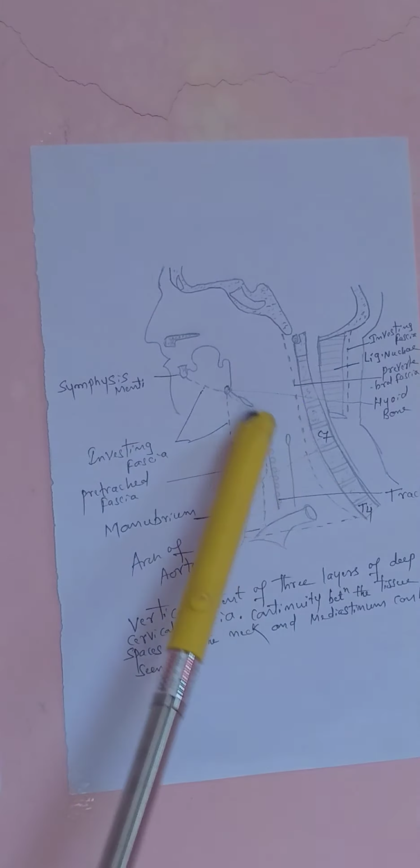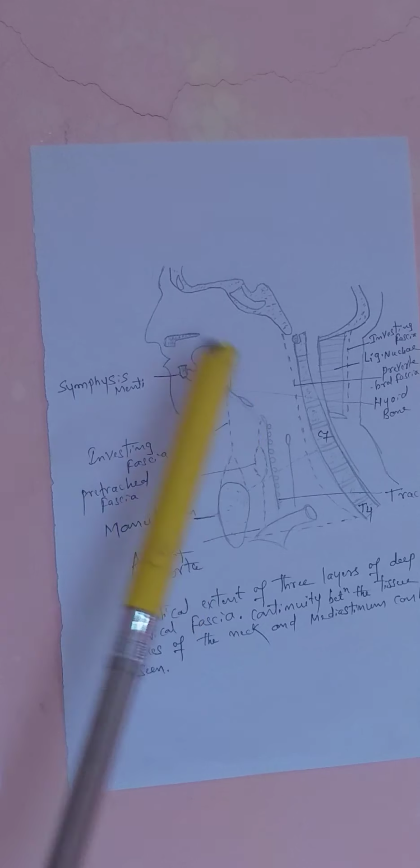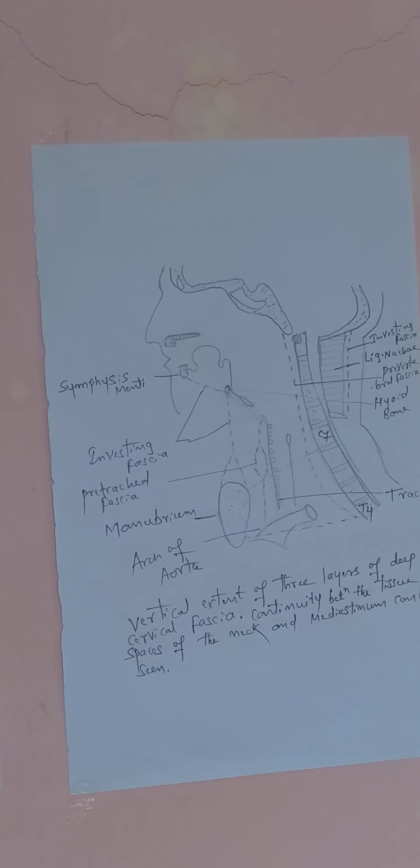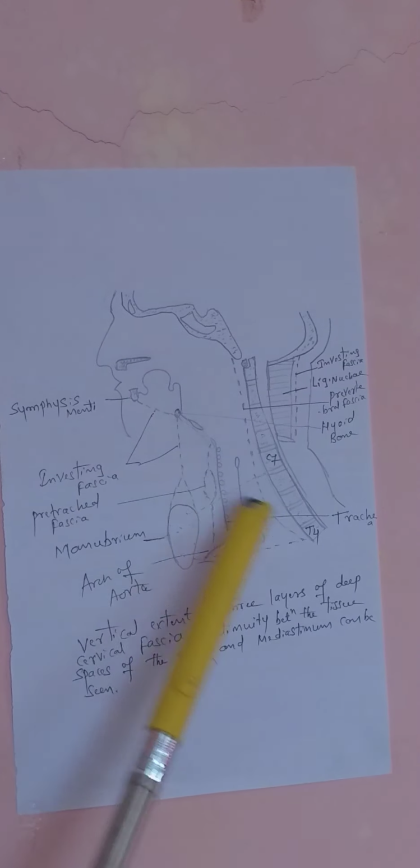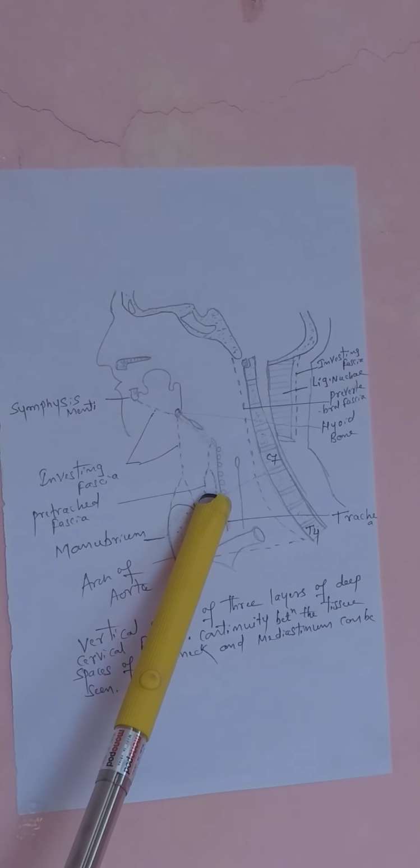The importance is given to this pretracheal fascia. I will write here, pretracheal fascia. Pretracheal means before the trachea. Pretracheal fascia is here. You can see the pretracheal fascia attached to the hyoid bone and cricoid cartilage. Then importance is given to that. It encloses the thyroid gland.